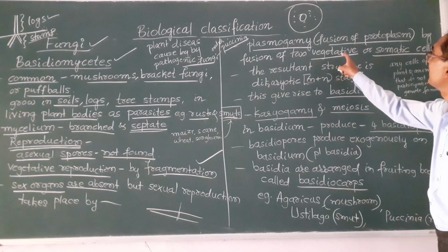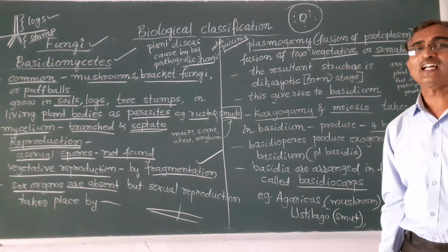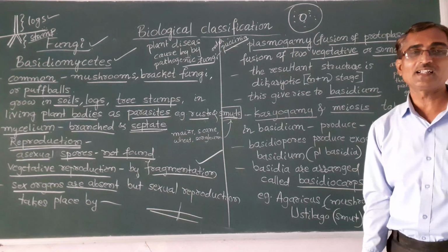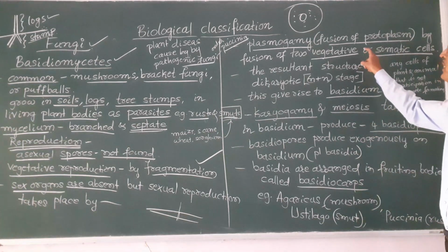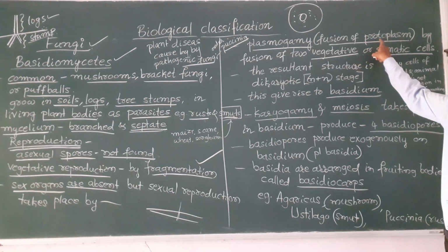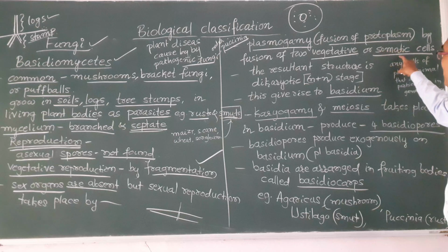They are known as vegetative or somatic cells. That means they are not reproductive cells. They won't take part in the reproduction.